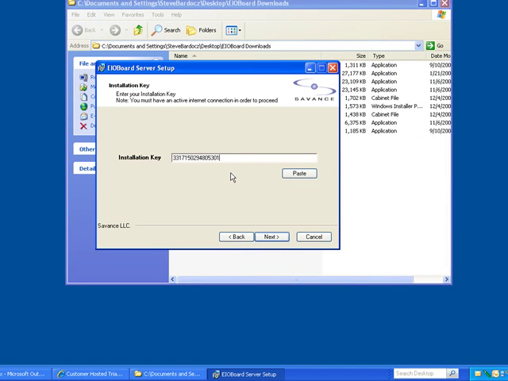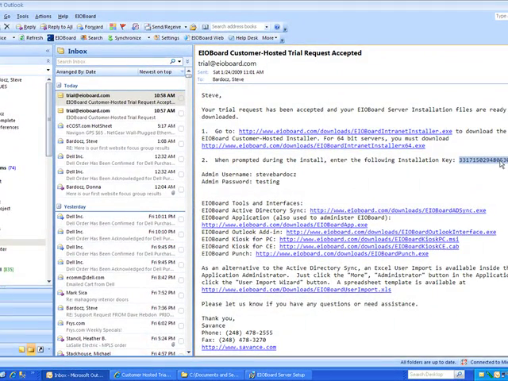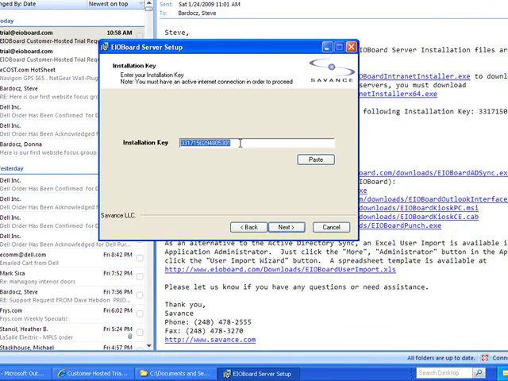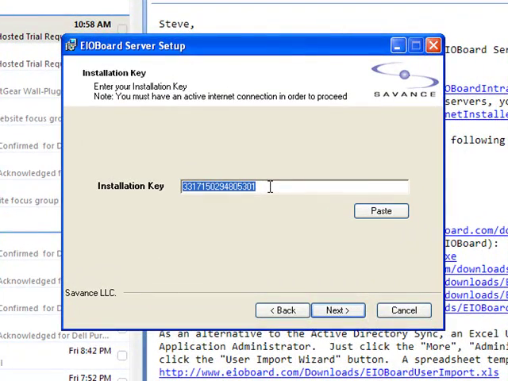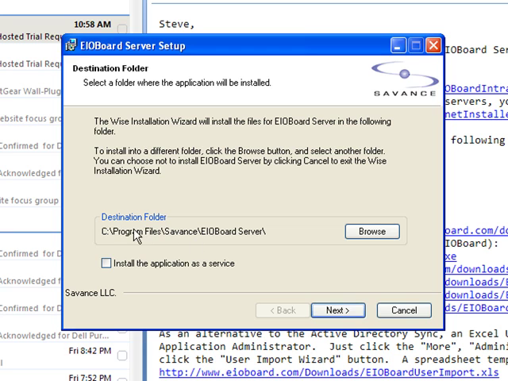So it's going to ask you for this installation key, which again I pulled from my email. If you look inside here, it gives you the installation key, and I just copied and pasted that right into the installation key. Now you'll want to make sure that you have internet connectivity. That's a requirement. We actually authenticate you via the internet. So at this point in time, this key validates.